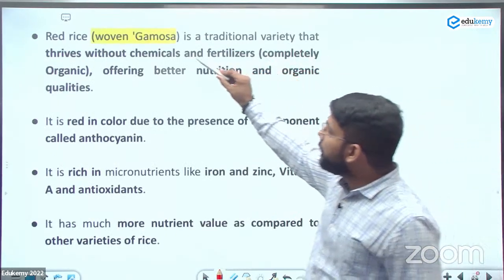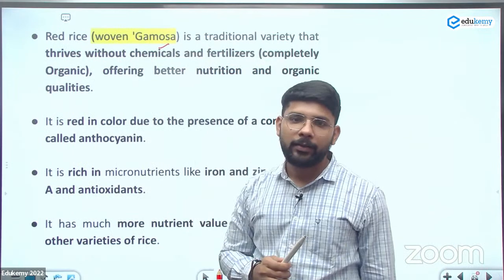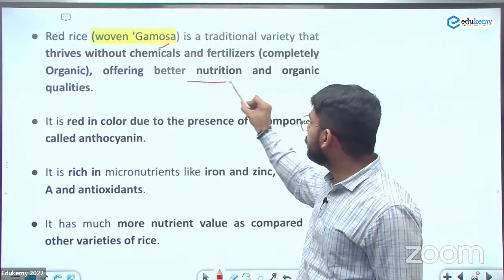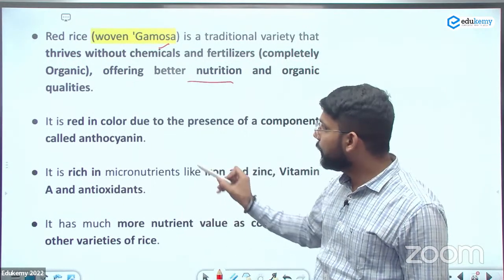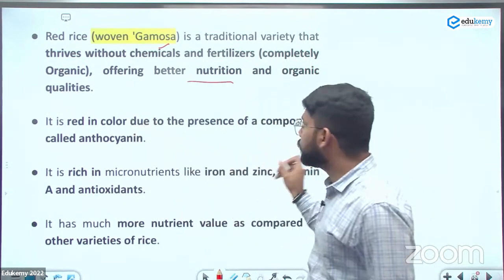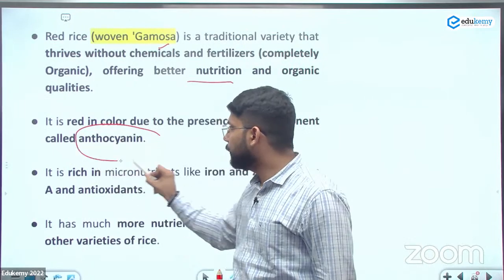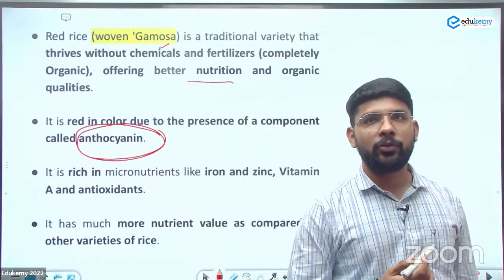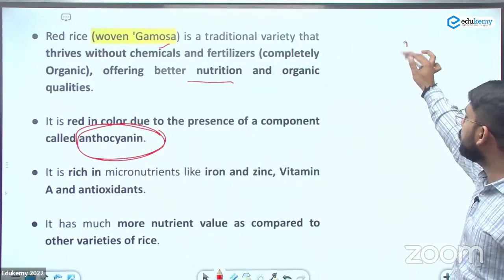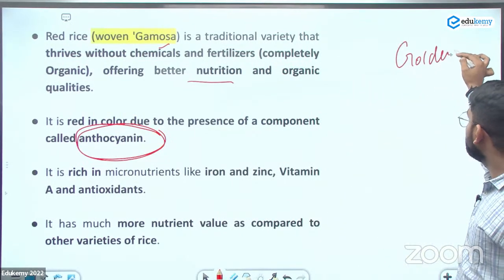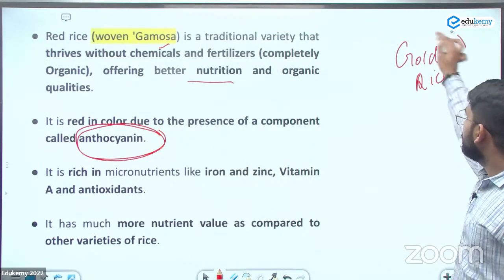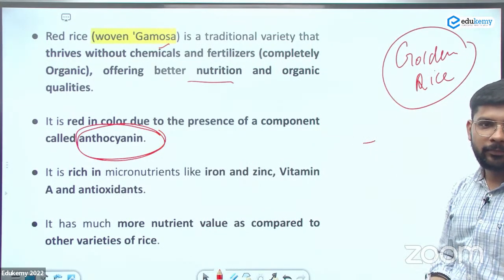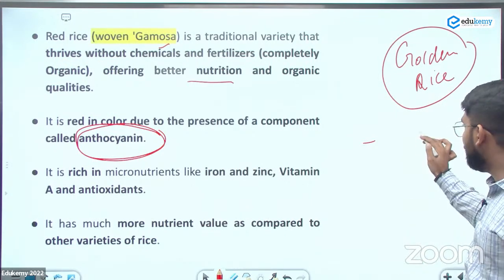This is also known as the woven gamosa in Assam. And it offers better nutrition and organic quality. It is red in color due to the presence of anthocyanin. There is also another rice, golden rice. It is enriched in which vitamin? Vitamin A.